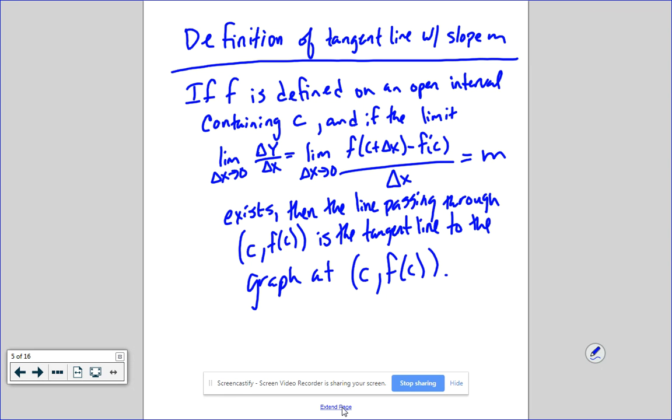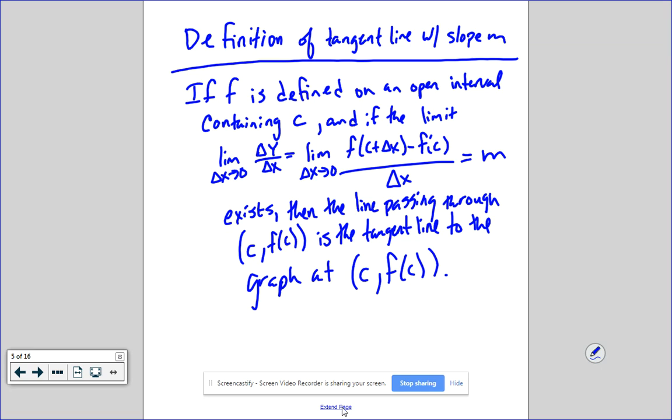So, definition of a tangent line with slope m. If f is defined on the open interval c, and the limit as delta x approaches 0 of change in y over change in x, because that's really what slope is, right? Change in y over change in x, y2 minus y1 over x2 minus x1. You're finding a delta y over delta x. The limit as delta x approaches 0 of f of c plus delta x minus f of c over delta x, that is the slope of my tangent line at that point. So that's what we just talked about.